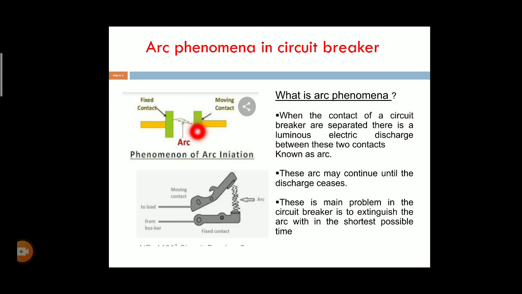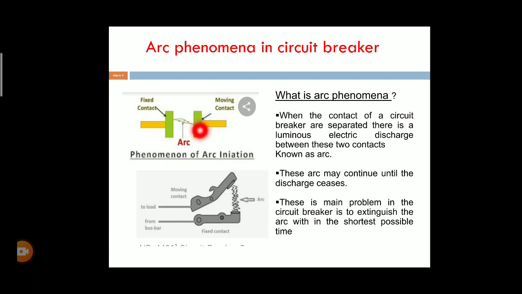This is the moving contact and this is the fixed contact. Under normal operating condition, the fixed and moving contacts are together with each other. There is no gap between the fixed and moving contact under normal operating condition.